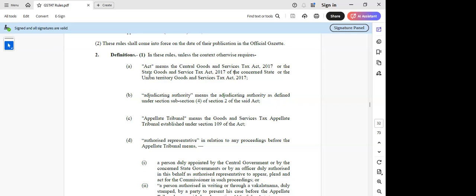There is also power given to GESTAT to admit the appeal or not if the monetary limit is below 50,000.